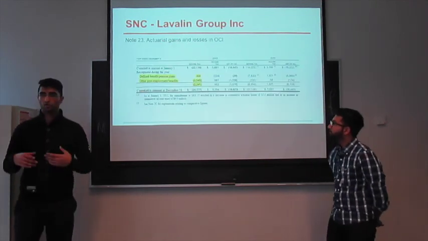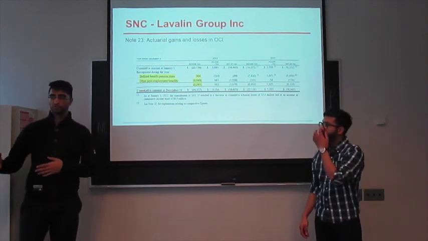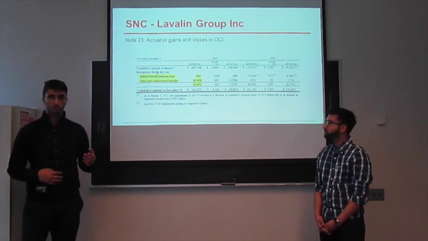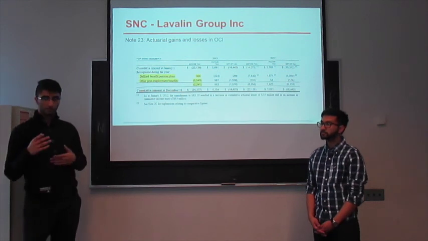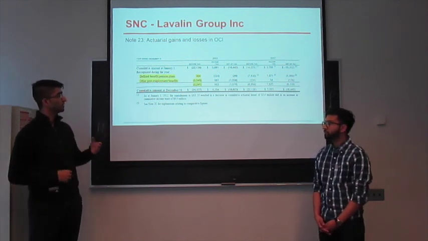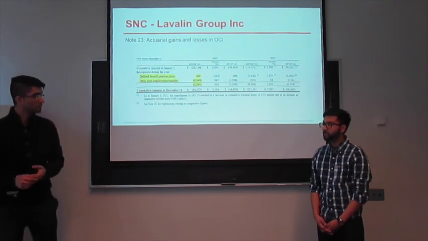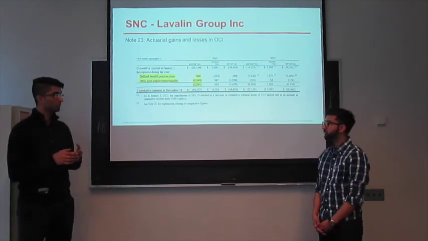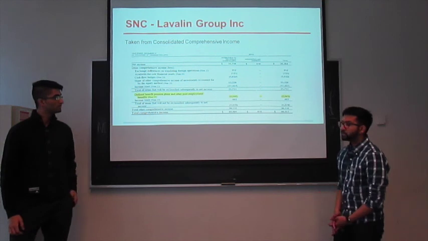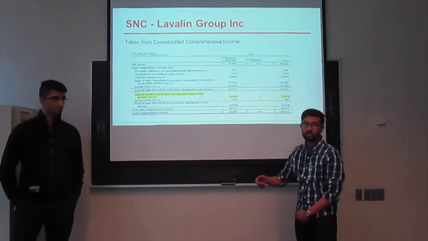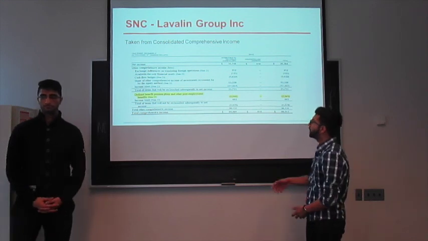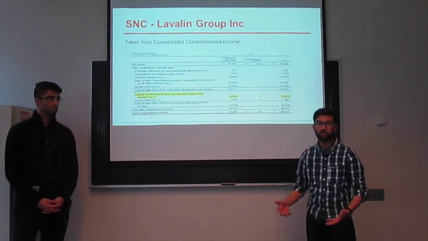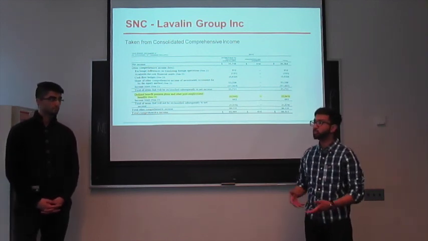In IFRS, actuarial remeasurements based on experience and based on a change in assumptions go to OCI. This is an excerpt from the note disclosure that shows the reconciliation schedule for the impact on OCI. Based on these changes in assumptions and experience, the defined benefit pension plans and other post-employment benefits changed, and this amount, 2,241, shows up in OCI. As Rohan was mentioning, this OCI statement that's included in the IFRS version of SNC's financial statements would not be included in ASPE, except that highlighted number of 2,241, which is the actuarial loss, in ASPE would actually be expensed, which is what we did when we restated the statement.